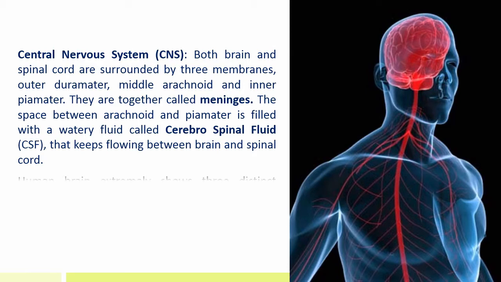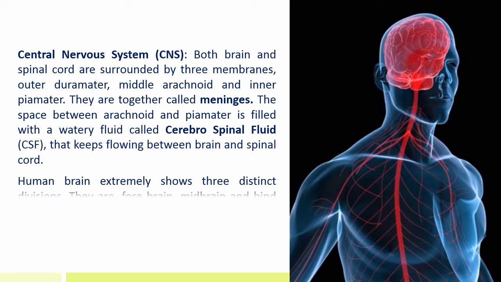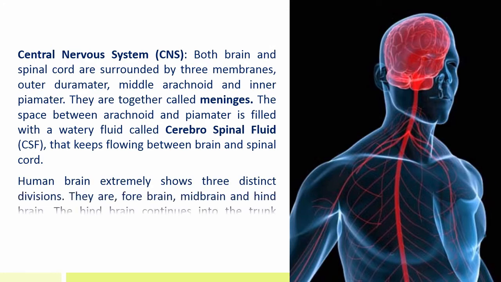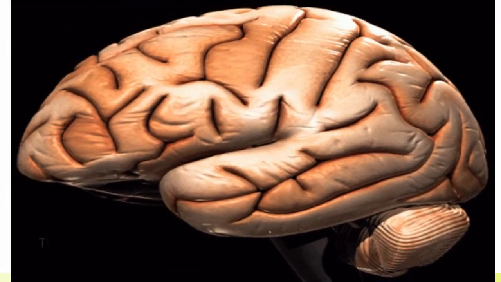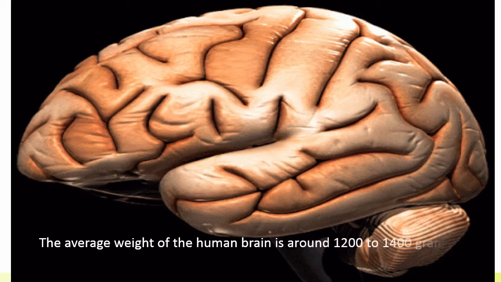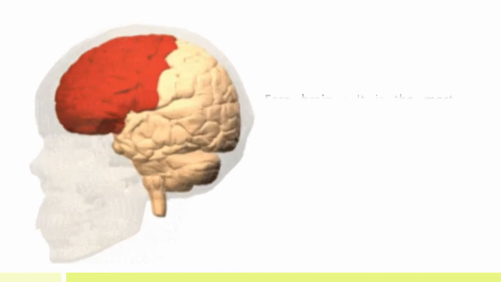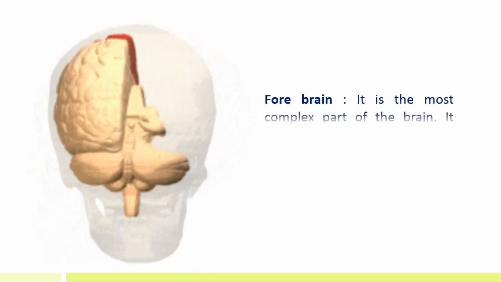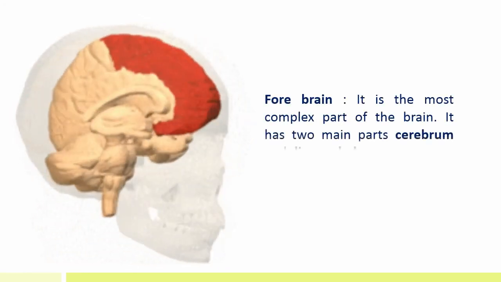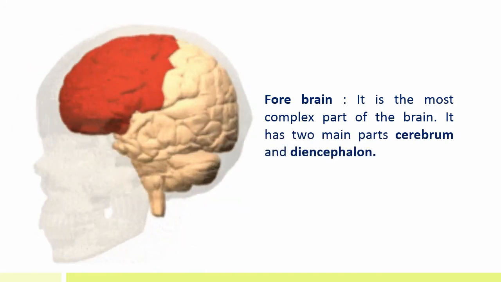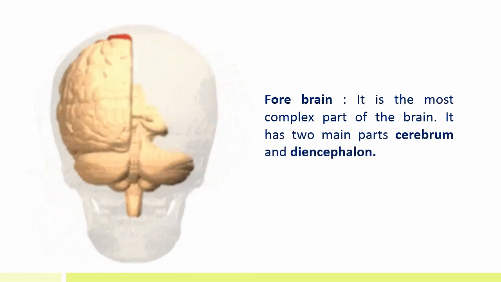Human brain externally shows three distinct divisions. They are forebrain, midbrain, and hindbrain. The hindbrain continues to the trunk region as spinal cord. The average weight of human brain is around 1200 to 1400 grams. Forebrain. It is the most complex part of the brain. It has two main parts that are cerebrum and diencephalon.